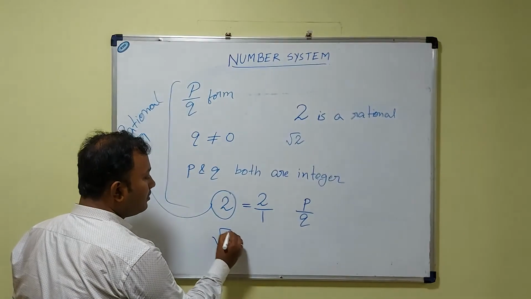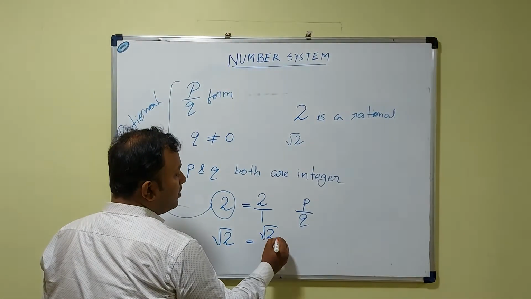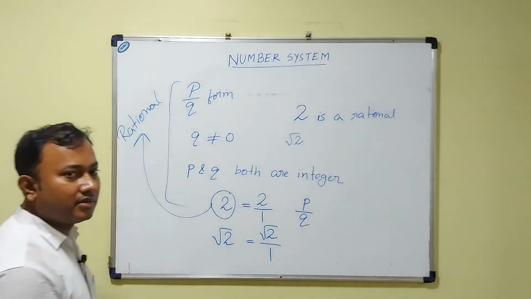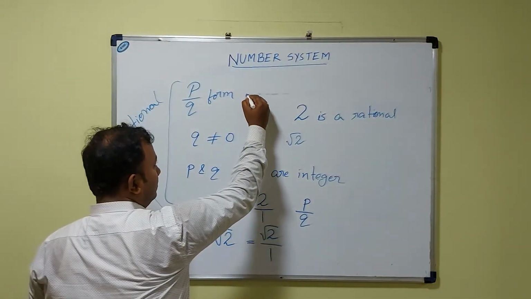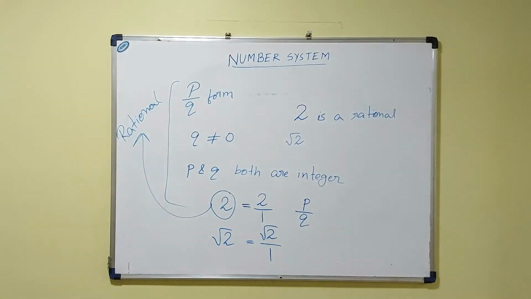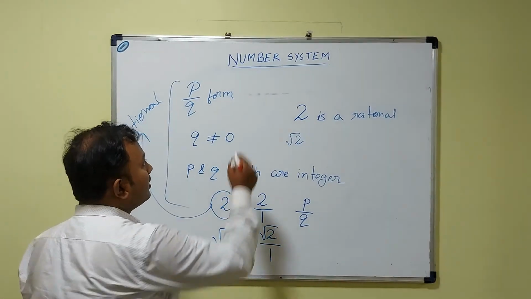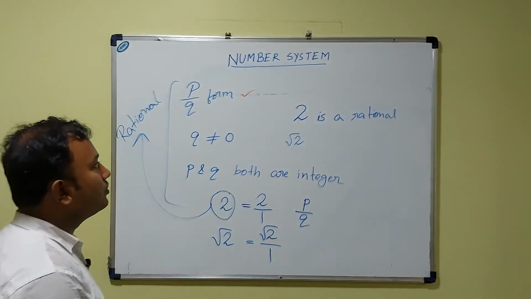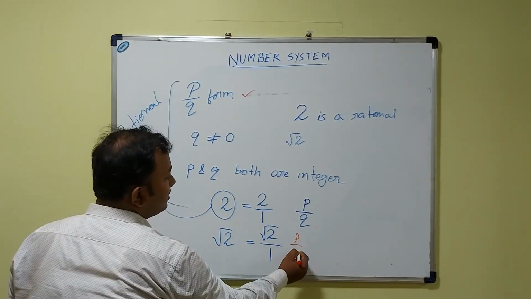But when we come to the case of root 2, we can write it as root 2 by 1. We have expressed root 2 in p/q form, so that condition is satisfied.